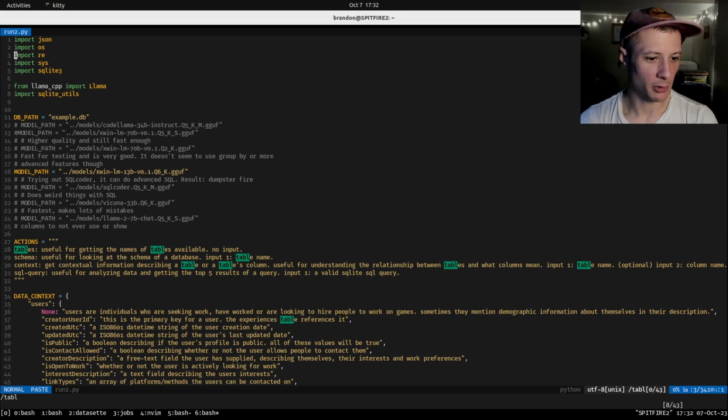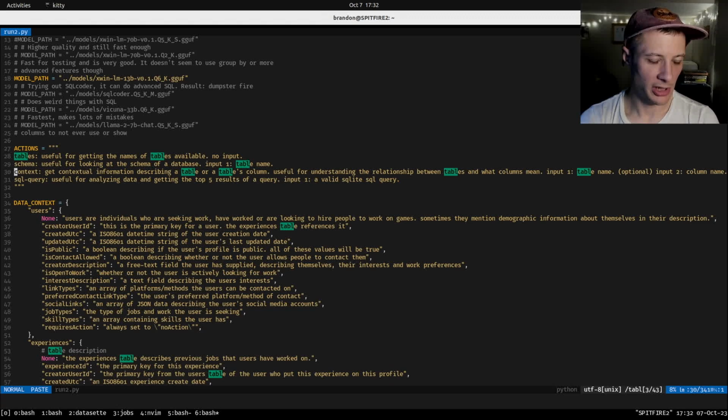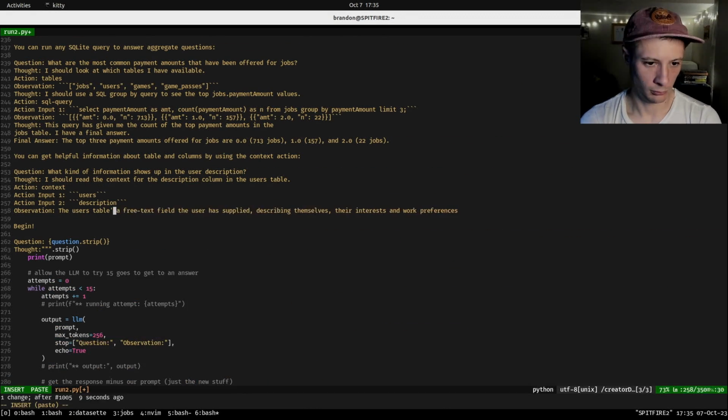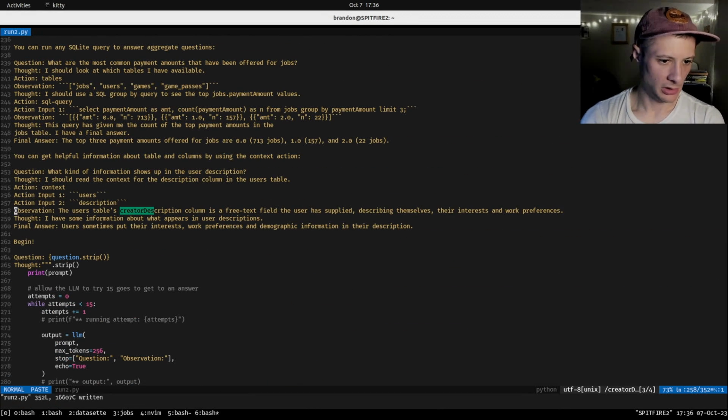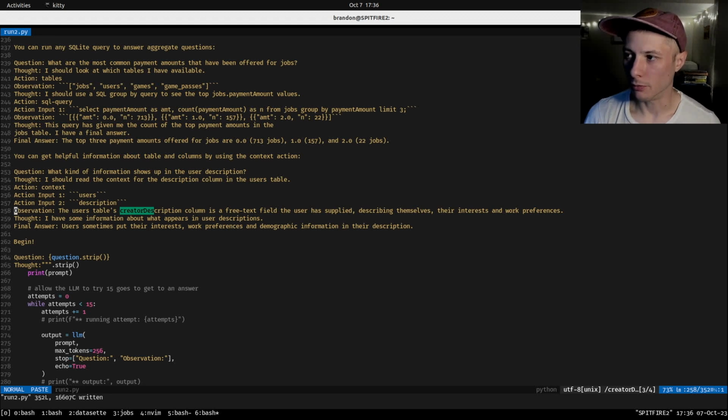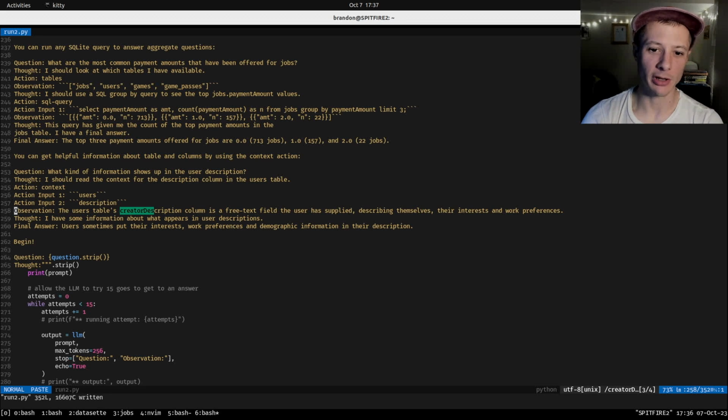I'm going to change my prompt. I'm going to have it use context before tables. Let's do that. There we go. So by adding these prompts, you can kind of guide the model towards using certain tools, using certain strategies. It's really a process of refinement here. But if you find that it's not using the actions properly or not using them in the way that you want, the first good option is to go through your prompt and revise it.